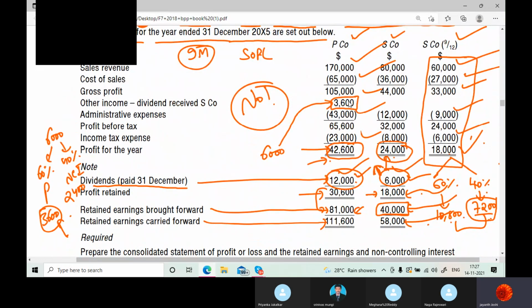They got dividend also here, and taking all the dividend into consideration, 42,600 is their profit.